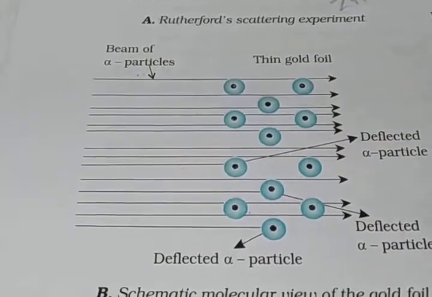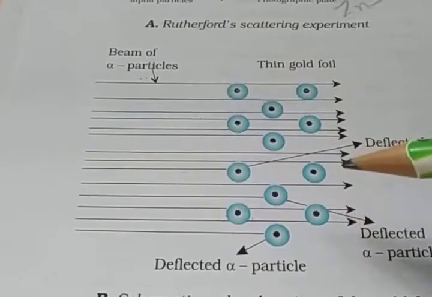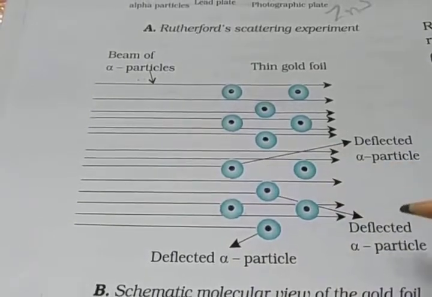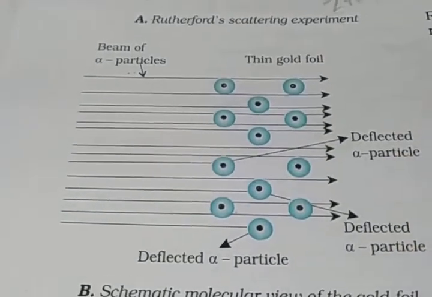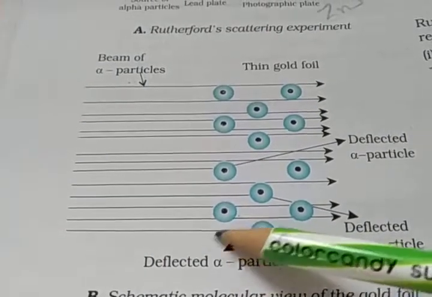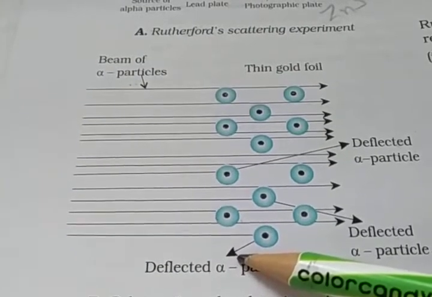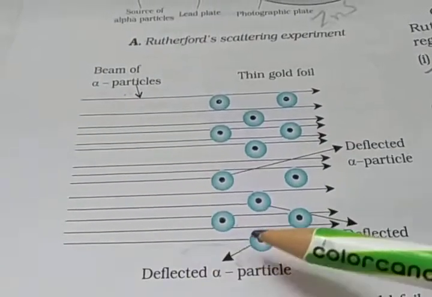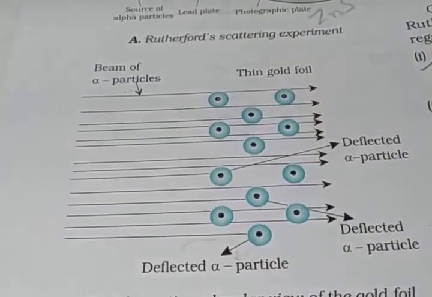Second, a small fraction of the alpha particles was deflected by small angles. But a very few alpha particles, approximately 1 in 20,000, bounced back, and were deflected by nearly 180 degrees. So three observations here.